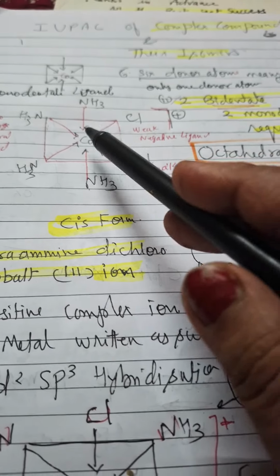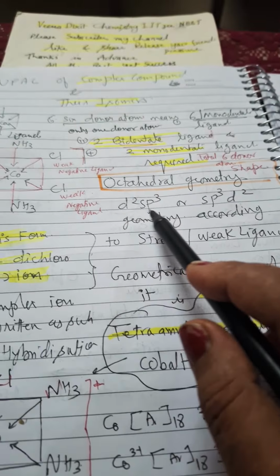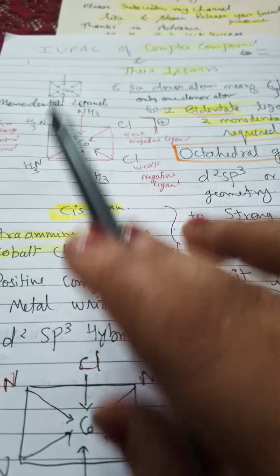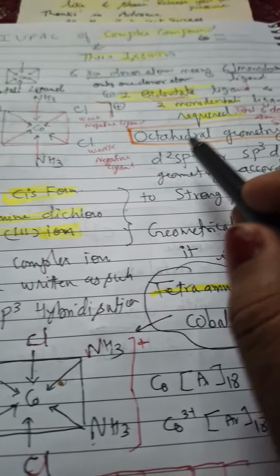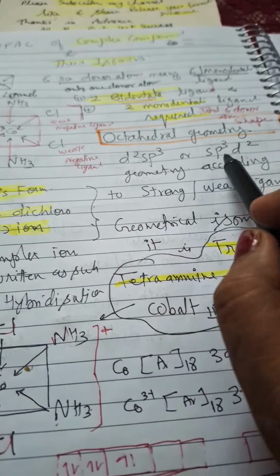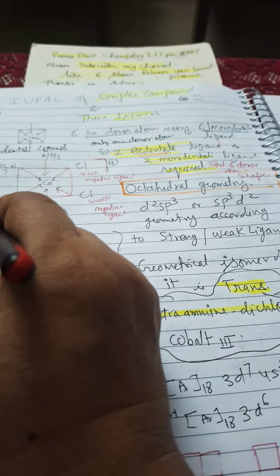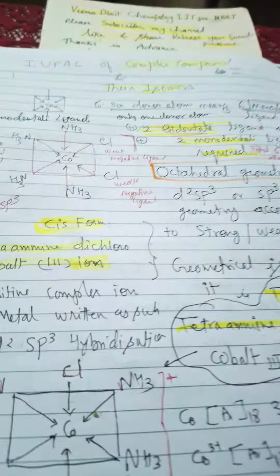Octahedral geometry is there, and hybridization can be either d2sp3 or sp3d2. We will discuss it separately. Here we are discussing only geometrical isomers, cis and trans forms. We are not considering whether it is d2sp3 or sp3d2, although cobalt here is d2sp3, but still we will discuss that.